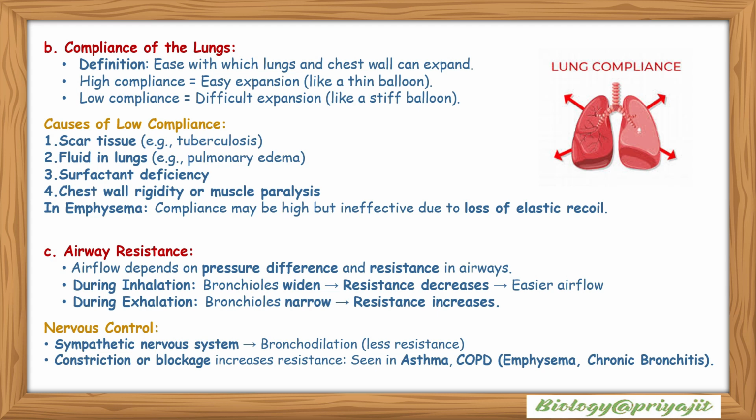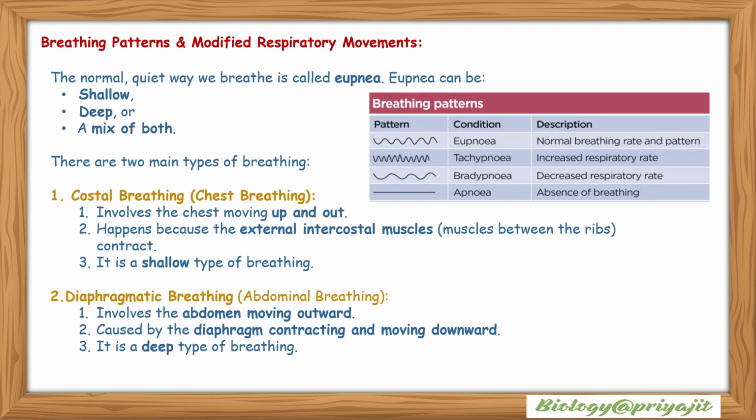Airway resistance: airflow depends on pressure difference and resistance in the airways. During inhalation, bronchioles widen, resistance decreases, and airflow is easier. During exhalation, bronchioles narrow and resistance increases. Nervous control: sympathetic nervous system causes bronchodilation, which means less resistance. Constriction or blockage increases resistance, seen in asthma or COPD, emphysema or chronic bronchitis. Breathing patterns and modified respiratory movements: the normal, quiet way we breathe is called eupnea.